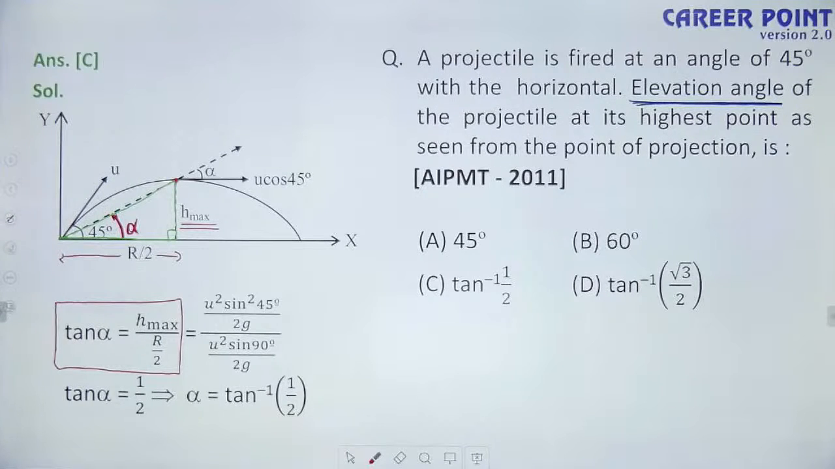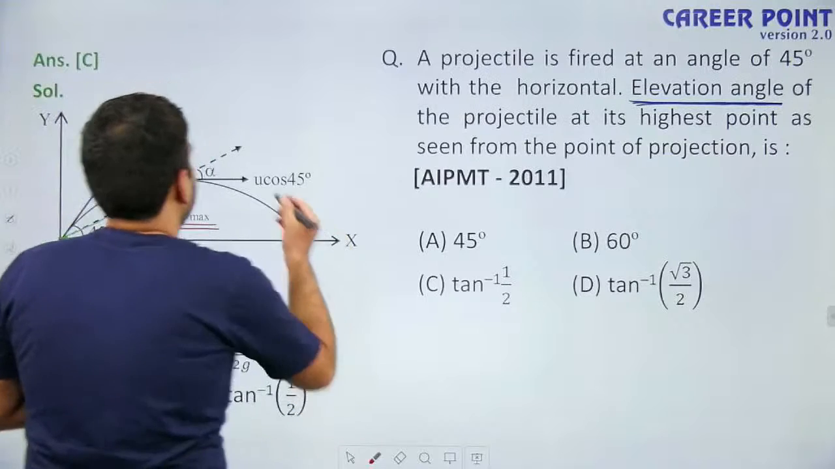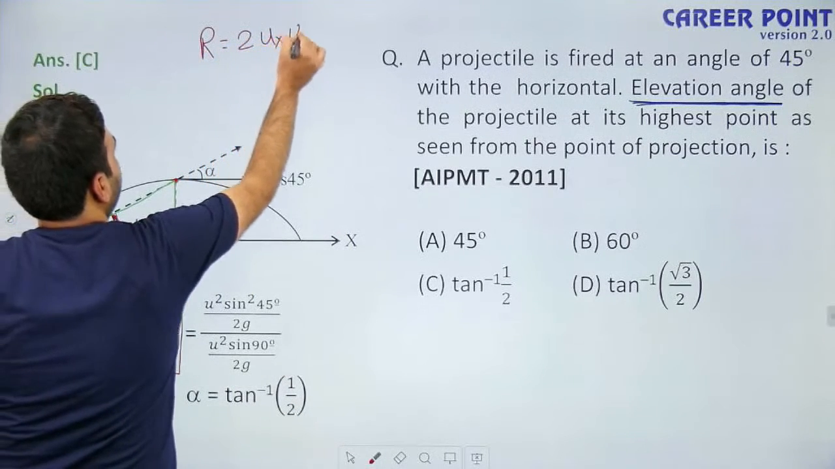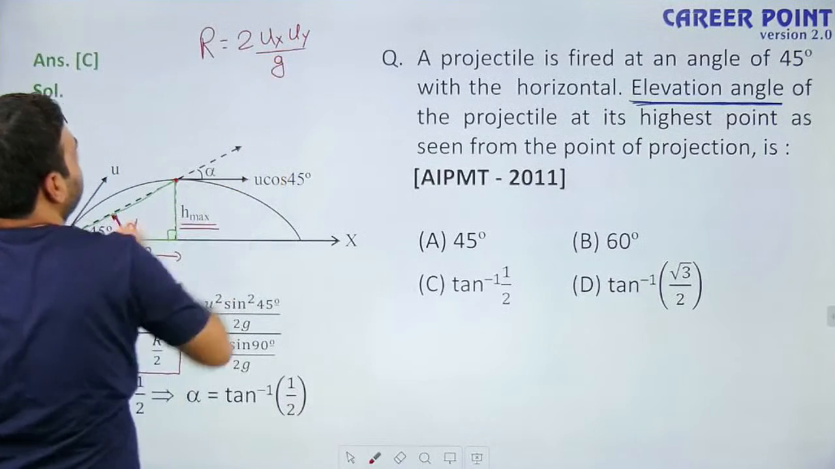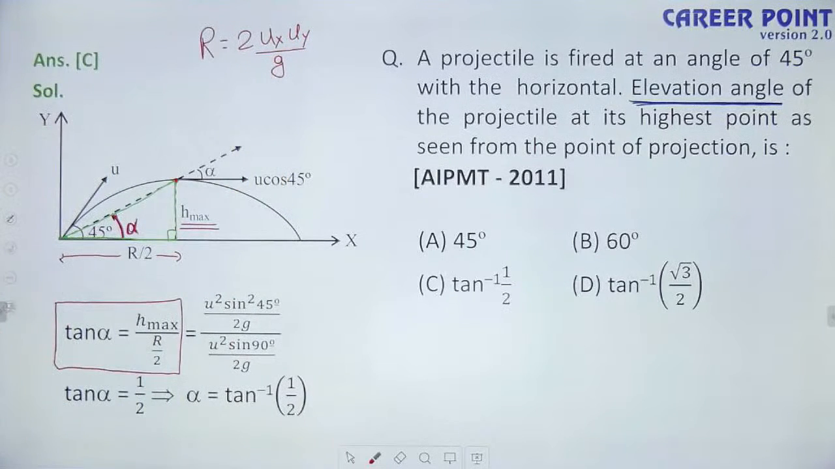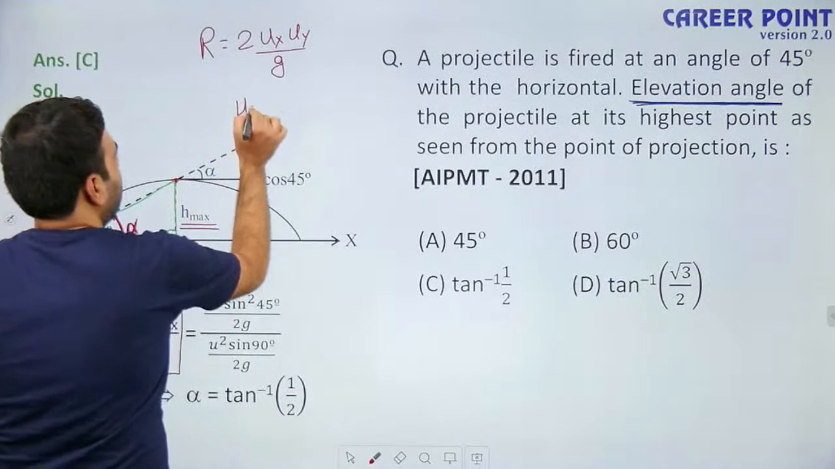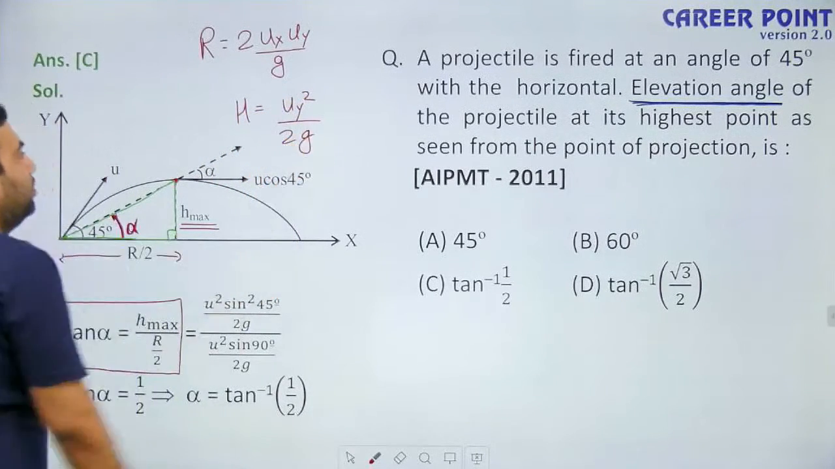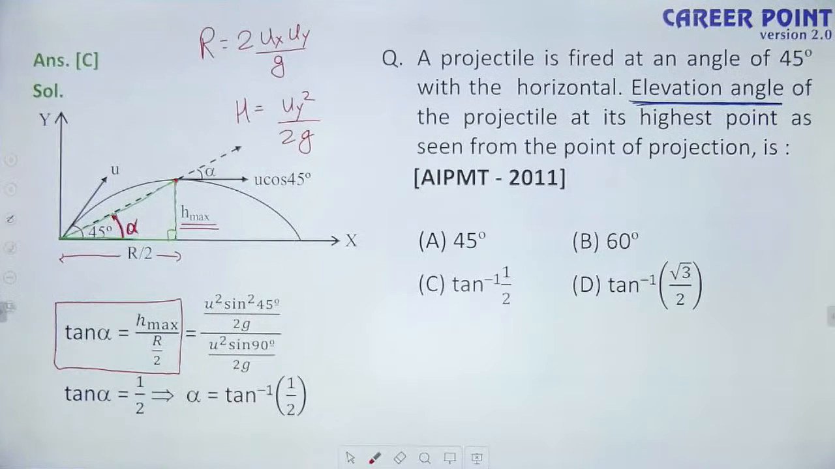Okay. Now see, what is range? In simple formula, range is equal to 2 ux uy by g. This is the range, where ux is u cos theta and uy is u sin theta. And what is maximum height? Maximum height is uy square by 2g. These formulas we have derived in previous classes.